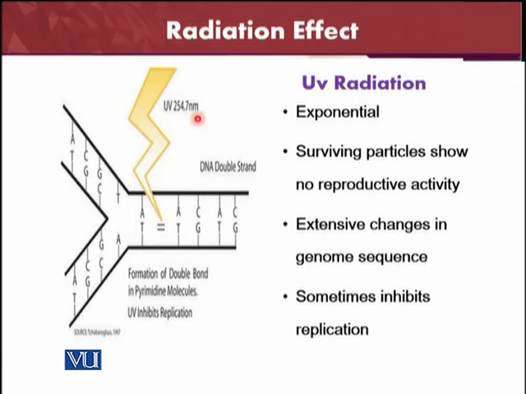Here you can see we have 254.7 nanometer UV light, and this will be directly acting on the genome sequence. It is a double-stranded DNA virus, and here you can see that it will directly act on the nucleic acids, causing formation of double bonds, and UV inhibits its replication directly.